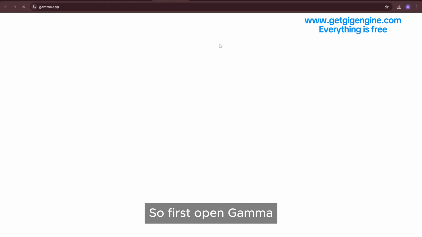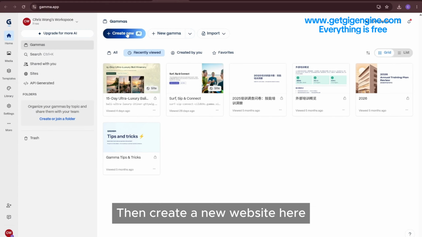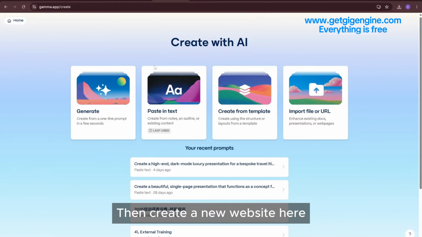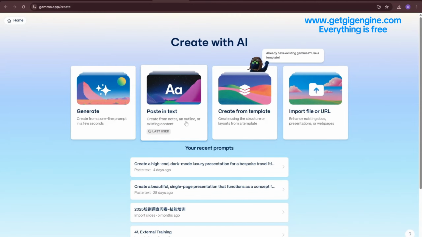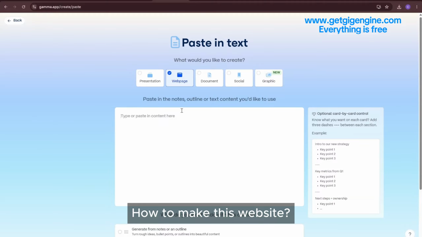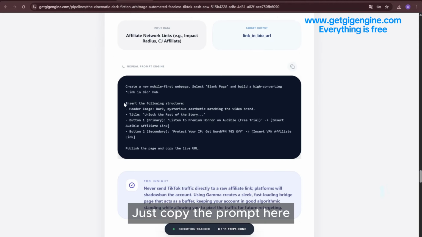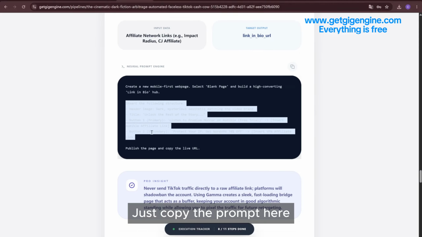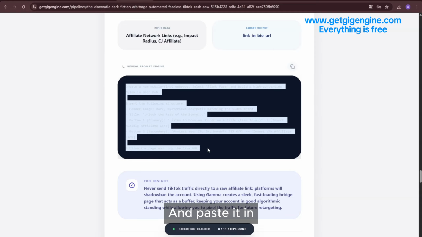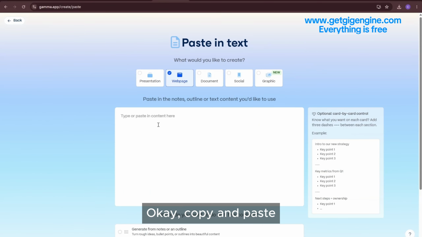So first open Gamma. Then create a new website here. How to make this website? You don't need to think too much. Just copy the prompt here and paste it in. Okay, copy and paste. Select what you need here.